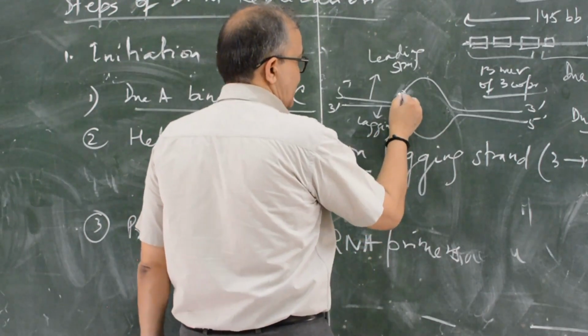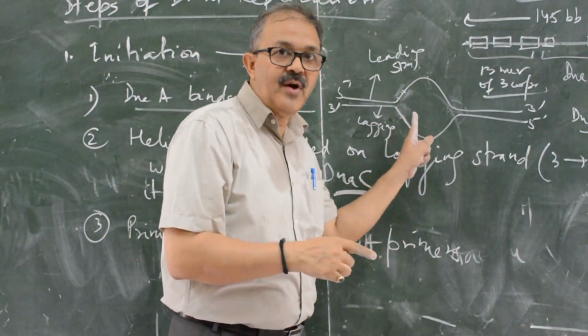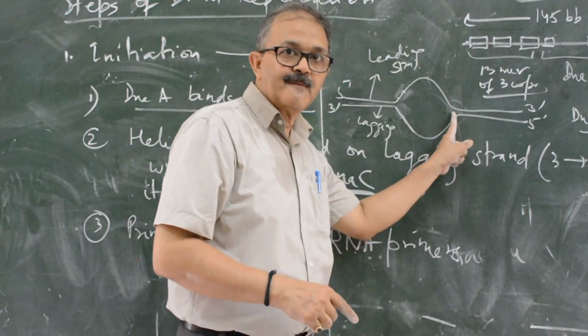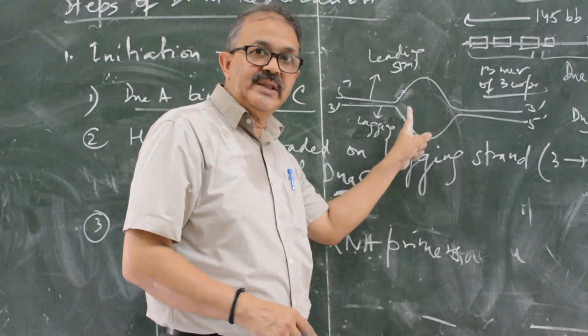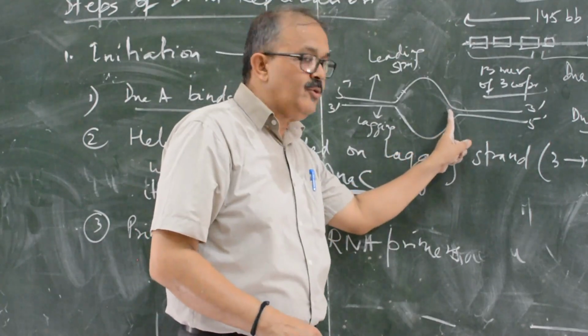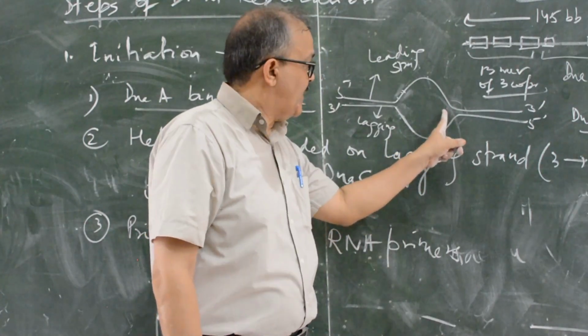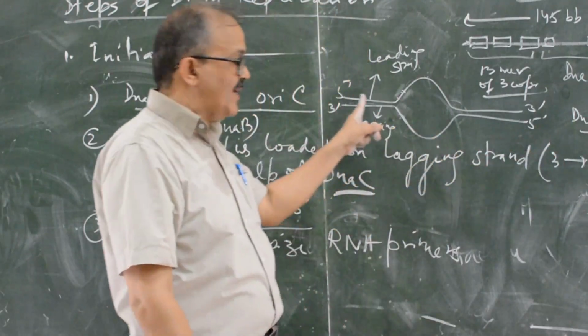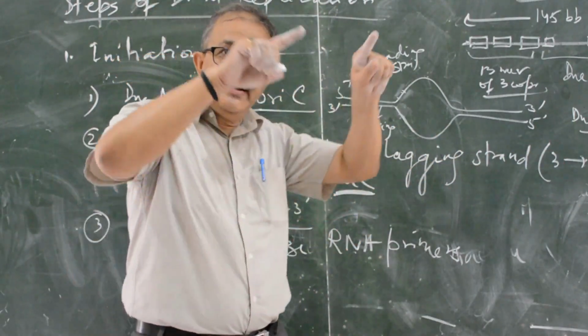I will discuss at this fork number 1, fork number 2. The same system, all the enzymes will be loaded at this position, and the same enzymes will be loaded at this position. The replication proceeds to this direction as well as this direction. So there is bidirectional DNA replication.